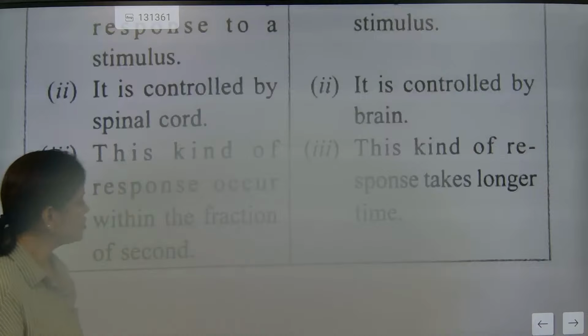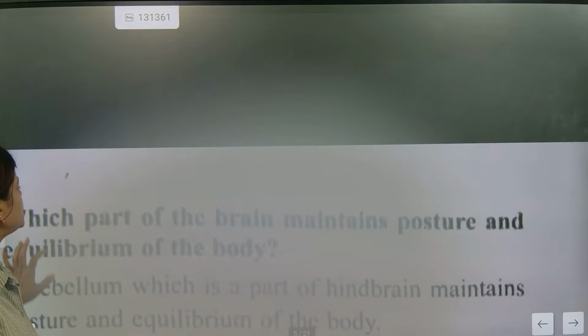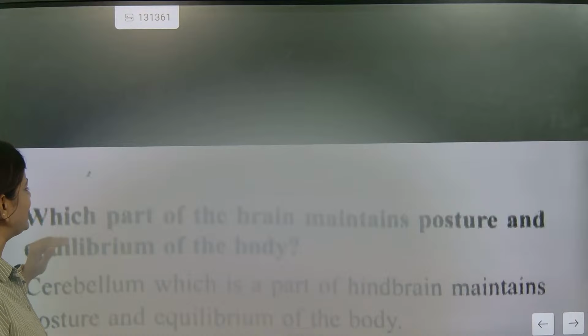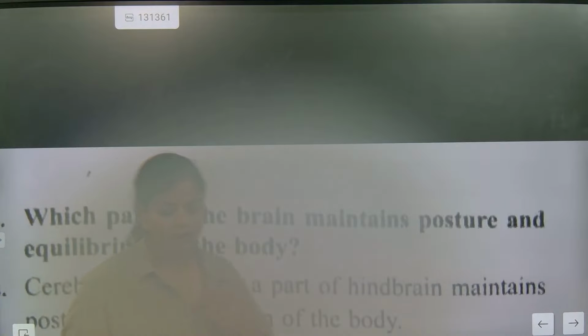Now we are going to take out the next question. The next question is: which part of the brain maintains posture and equilibrium of the body? See how they have answered the question and how we will be.